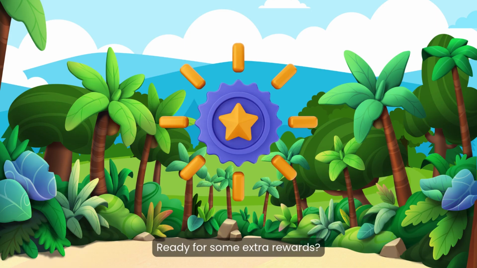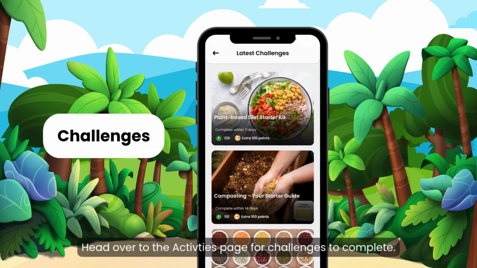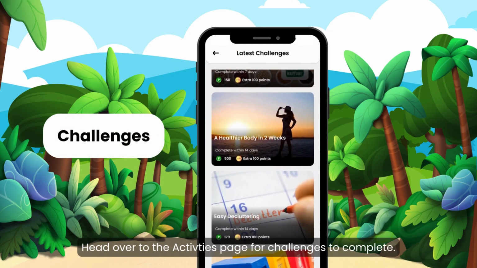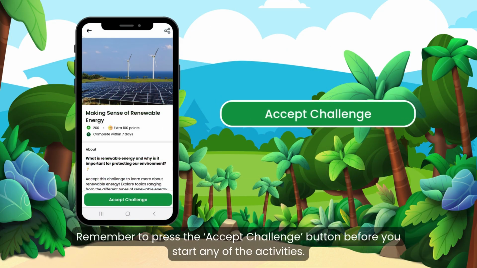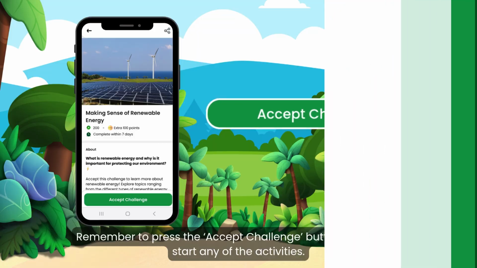Ready for some extra rewards? Head over to the activities page for challenges to complete. Remember to press the accept challenge button before you start any of the activities.